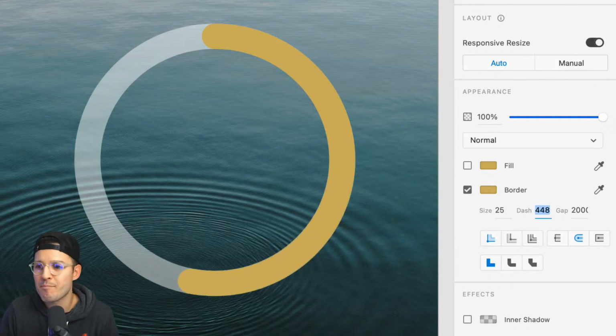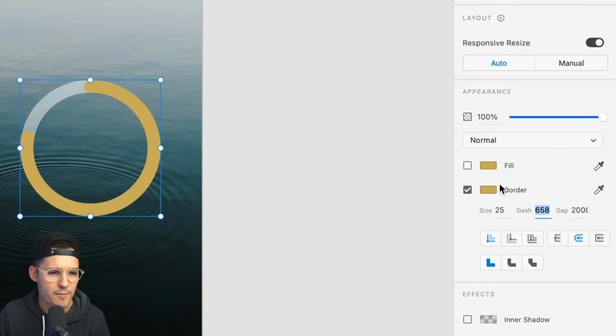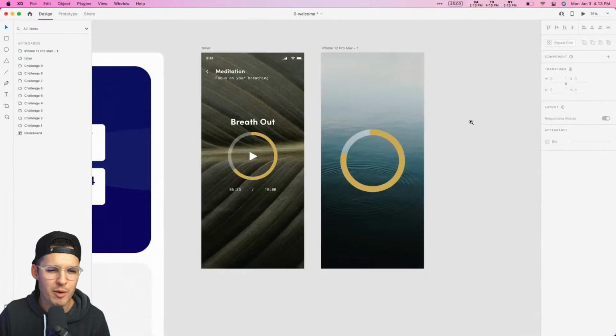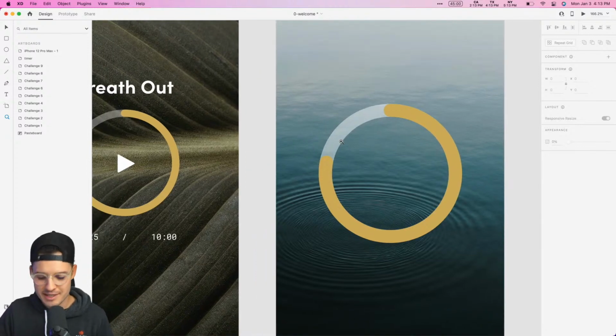This is the dash gap method. I don't know who titled that. Maybe it was me, maybe it was Andrea, who's a constant streamer here on the Adobe Daily Creative Challenges, an amazing designer as well. Maybe she came up with that and I'm just copying it. I'm not sure, but now we have this nice little pie chart that we can use.